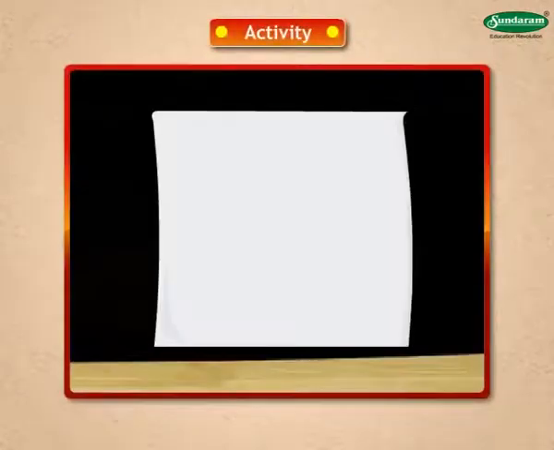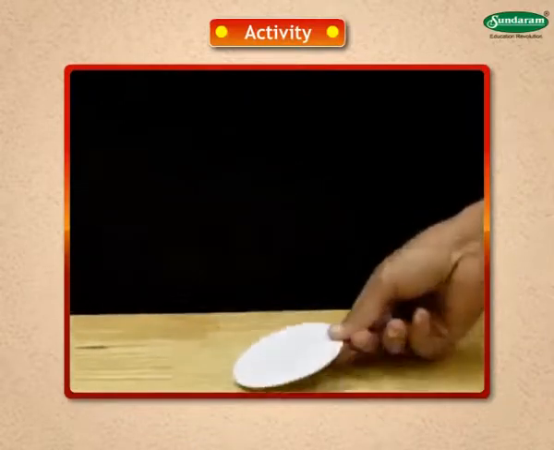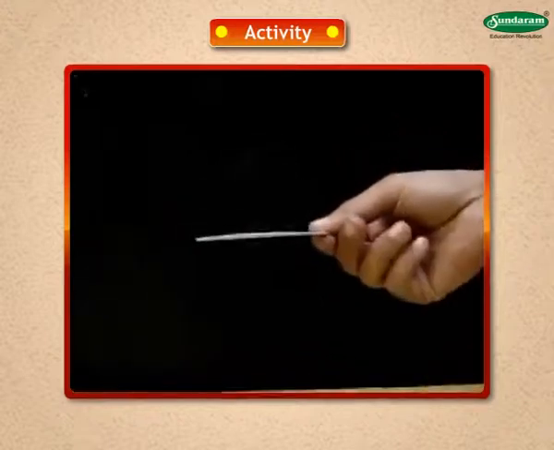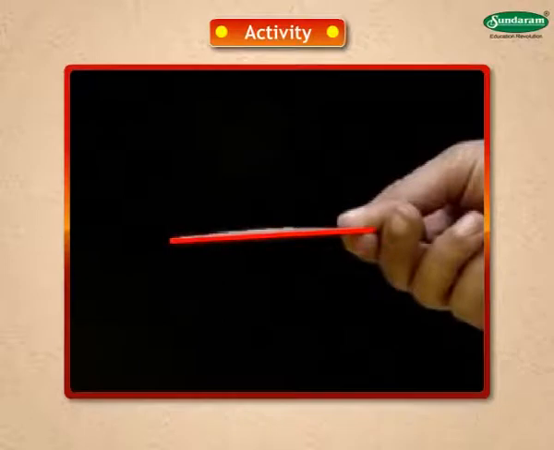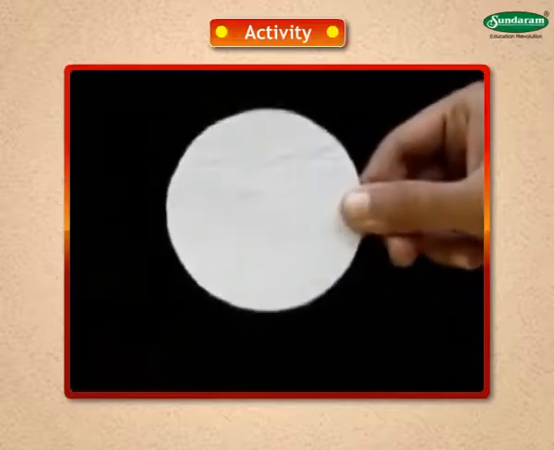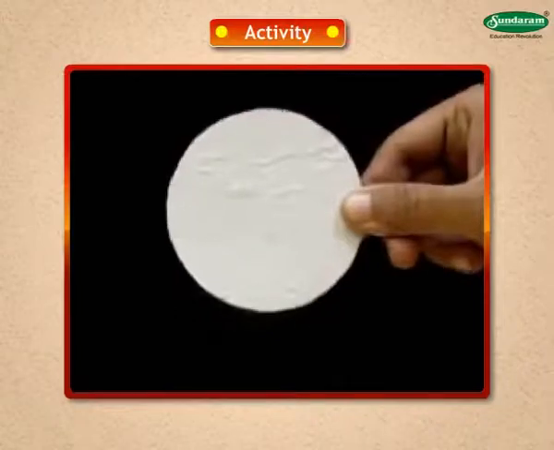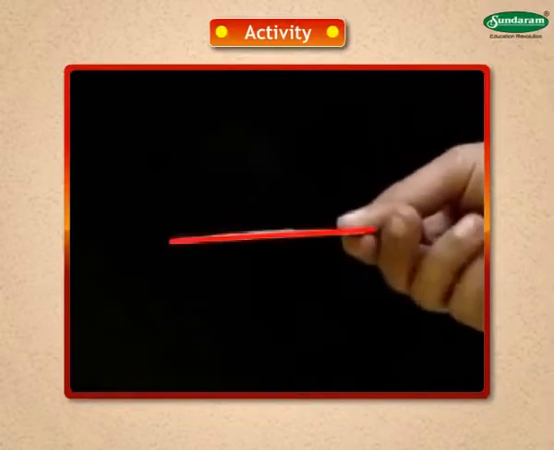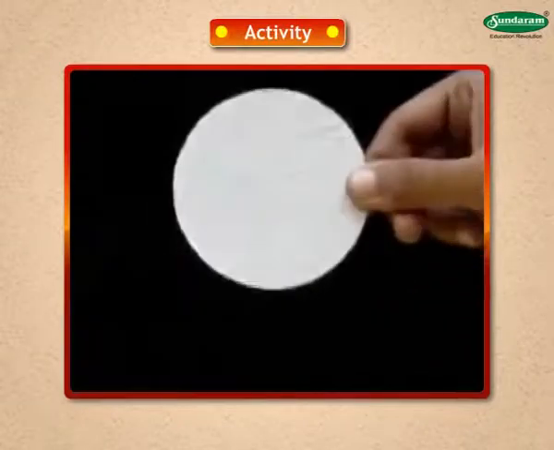Take a cardboard cover and cut out a circle. It looks like a circle in a top view. But if we hold it straight at eye level, we see only its edge as a straight line. We cannot see the entire surface as it is contained in the line of sight. When a surface appears as a straight line in a side view, all the points in that surface are at the same level, and such a surface is called a plane.